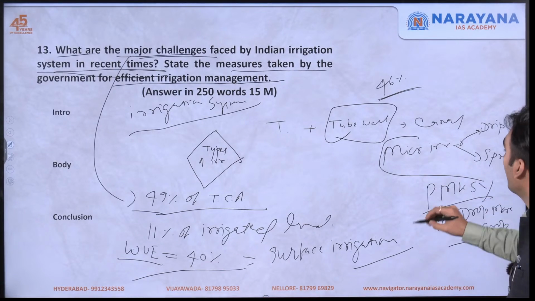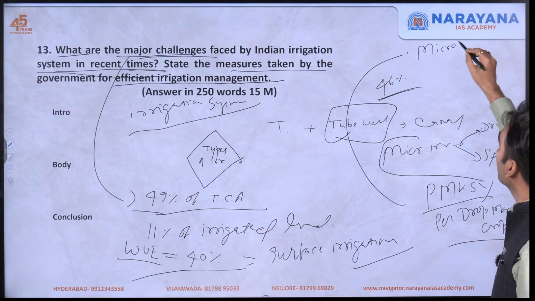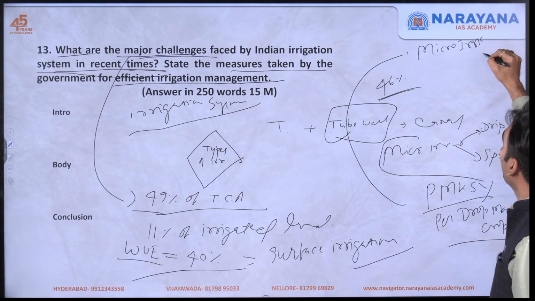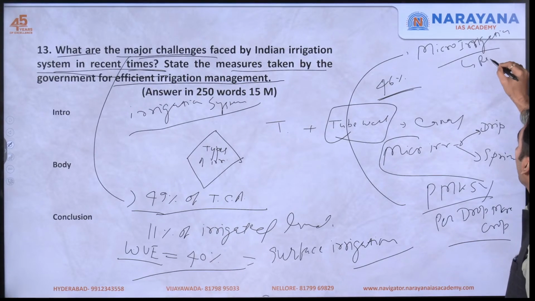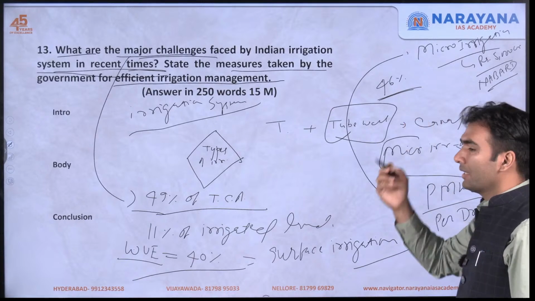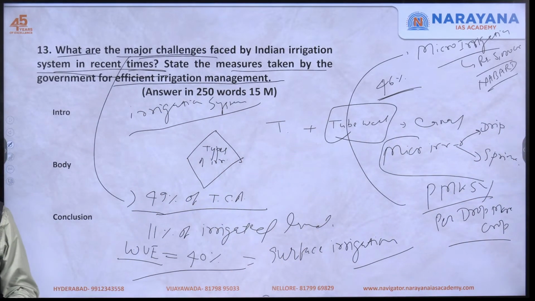This is something dear to me because my ex-organization deals with this fund. The Micro Irrigation Fund has a corpus of rupees 5,000 crore and is managed by NABARD, specifically focused on increasing micro irrigation.